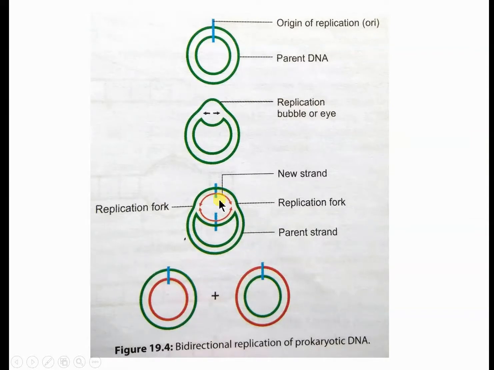So the RNA primer is first synthesized on both sides, and then DNA polymerase activity starts on all the sides. So the whole DNA is copied.